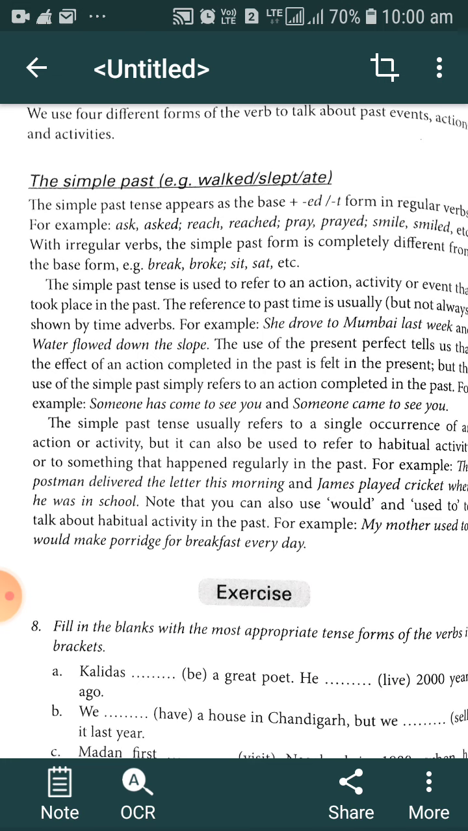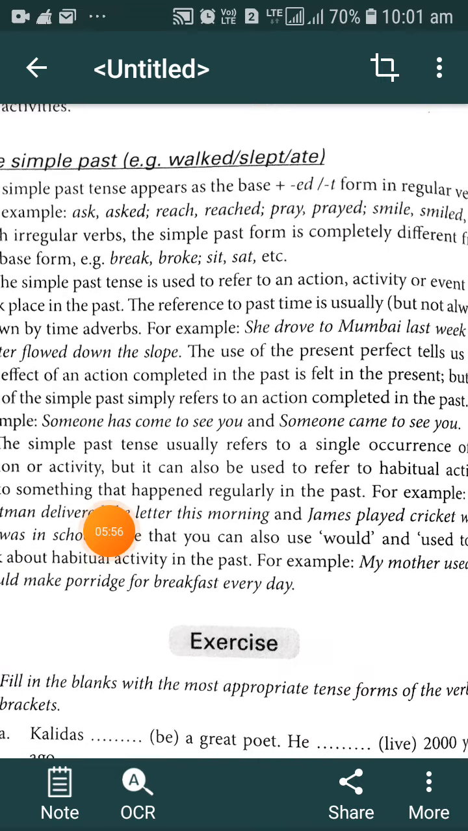You must keep in mind the structure of simple present tense and simple past tense. What is the difference there? The structure of simple present tense is subject plus V1. What is the structure of simple past tense? Subject plus V2. V2 means the second form of verb. This is the structure of simple past tense.